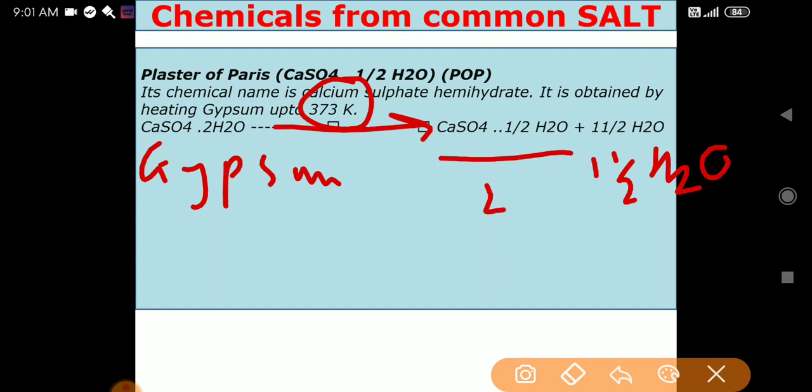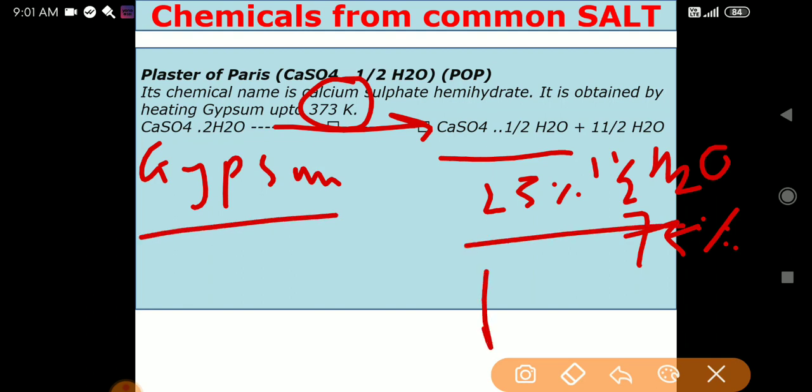This is 25%, and 75% water is lost, meaning evaporated. On losing 75% water, the gypsum becomes POP.